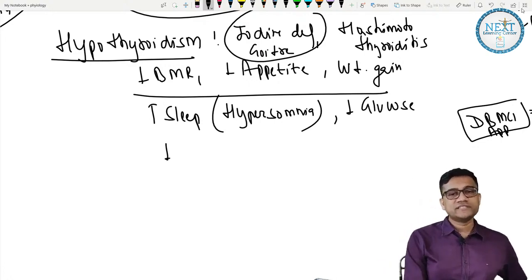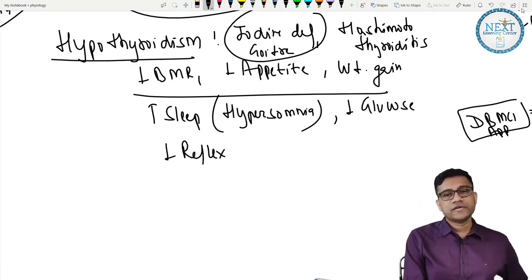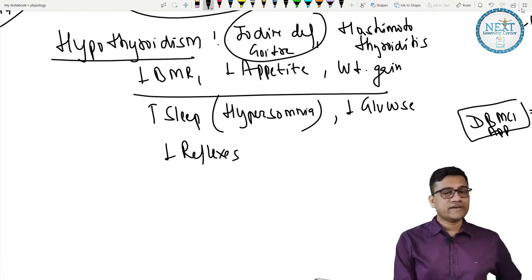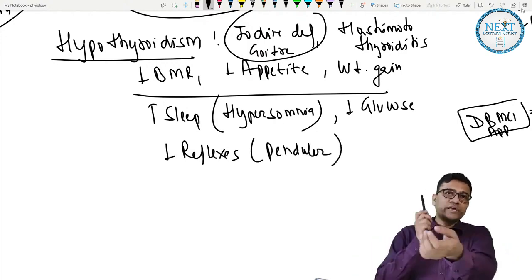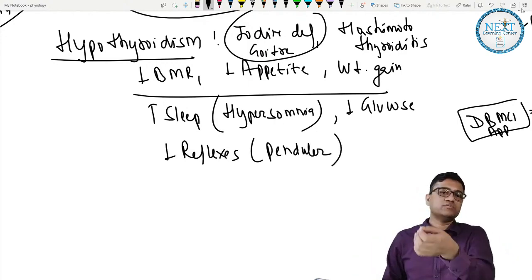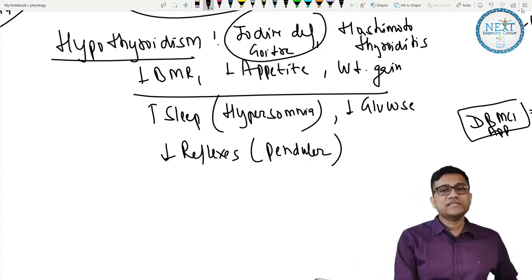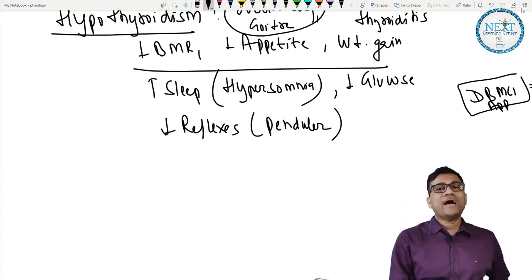Then reflexes decrease. What are they? They become pendular reflexes. So you strike, it goes very slow like this. Call as what? Pendular reflexes. Sleep a lot. Then appetite is reduced.